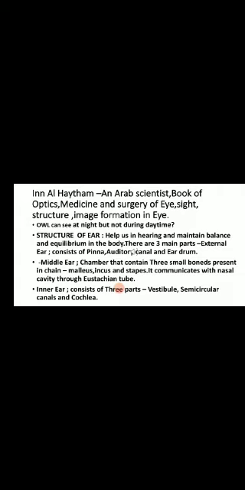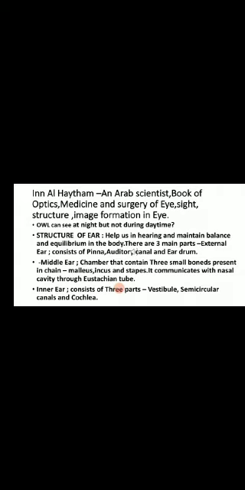Now, the second question is about why the owl can see at night, but not during the daytime. The reason for this is that the owl has fewer cone cells that cannot differentiate in bright light, and the owl has a greater number of rod cells that help it to see clearly and have greater vision at night. The animals that hunt prey during the night time, which are called nocturnal animals, have more rod cells in their eyes. So now let's move to the structure of the ear.